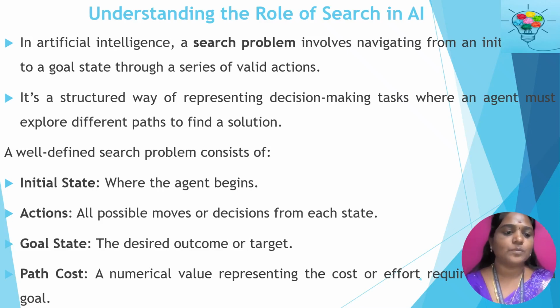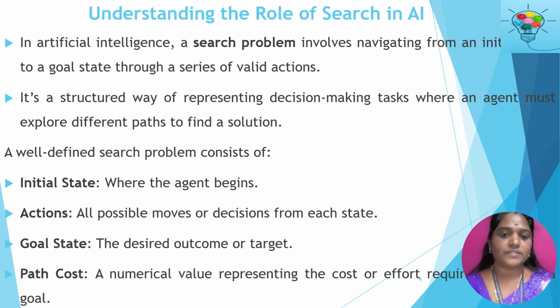So we have to discuss them one by one. First of all, what is the initial state? The state where the agent has to begin is called the initial state. Then actions. What do you mean by actions? The possible moves or decisions that the agent can make are called the actions. Then goal state.